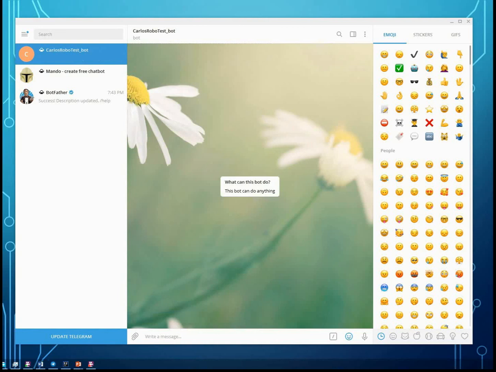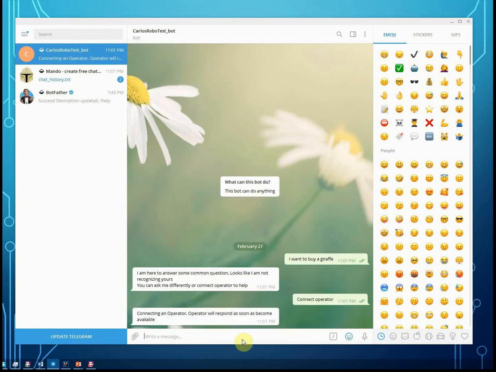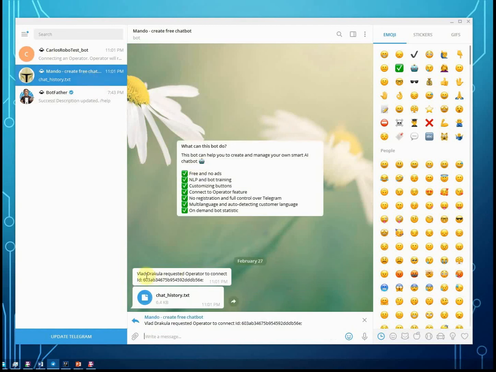For that we go to the Carlos test bot and ask something that the bot doesn't know. For example, "I want to buy a giraffe." And you see here that this is the default intent that we saw earlier and the connect operator button. So right now when we press connect operator, it just hits that connect operator intent saying that the operator is going to be connected, and the bot resent all the history of that chat to us with the Mondo bot.